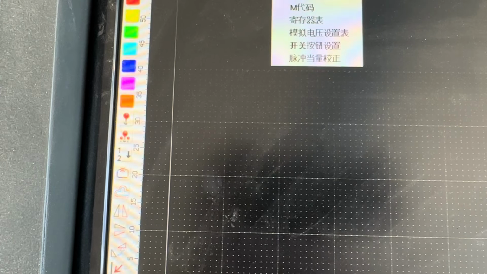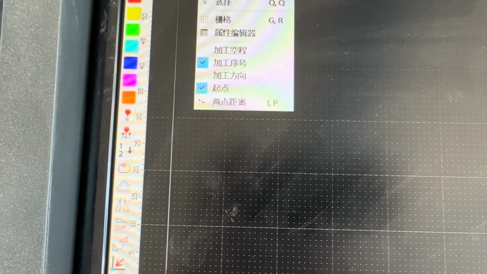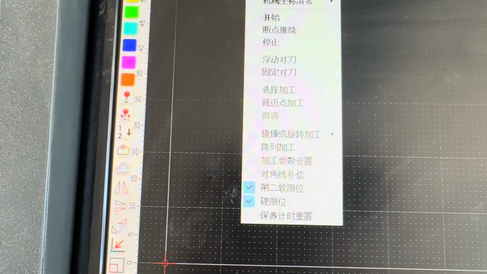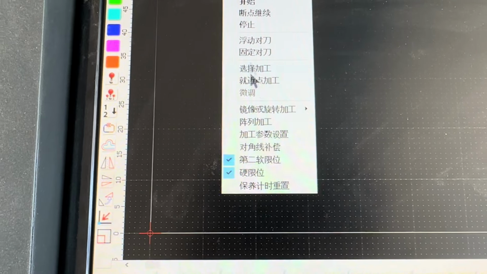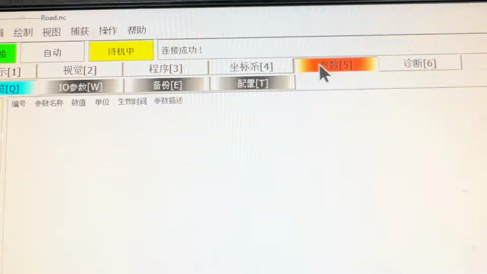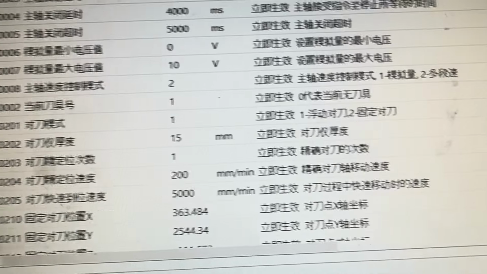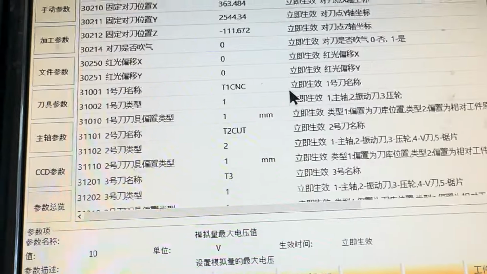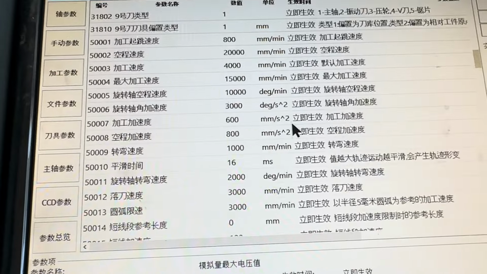Where do I change the language? I should still be in the parameters. This is the parameters. Let me try to find the language.